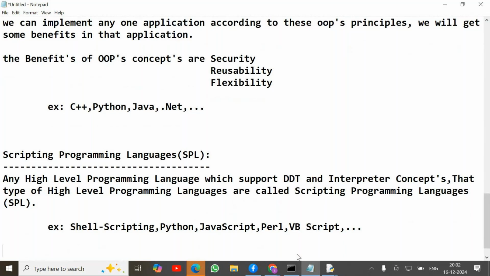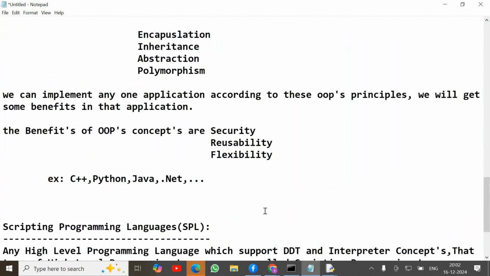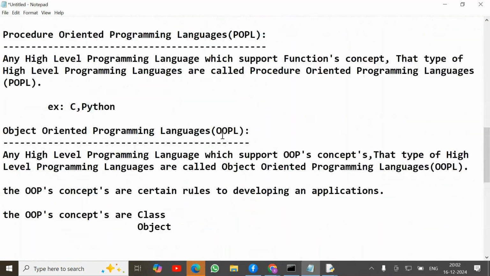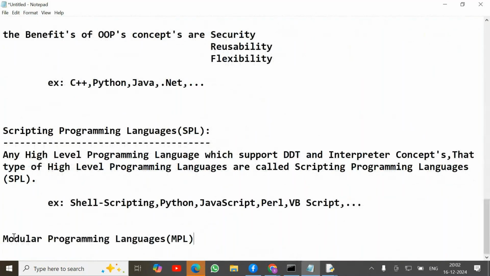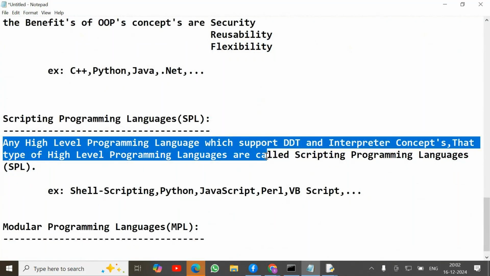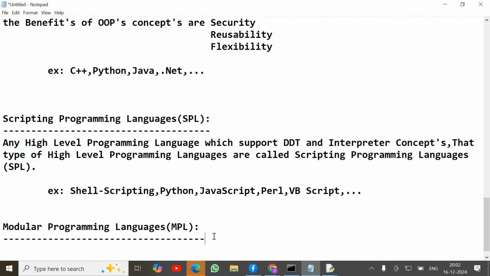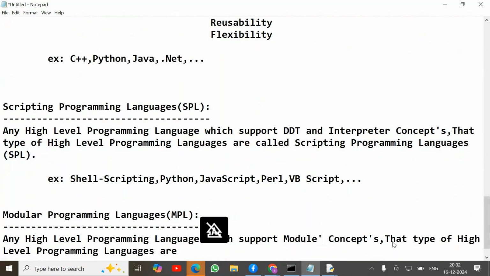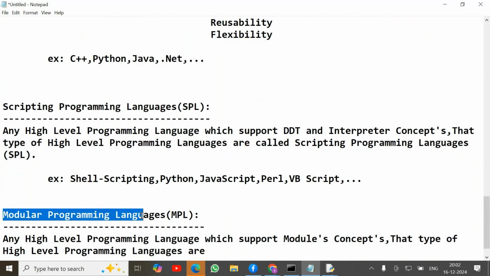Next, fourth category, modular programming languages. Any high level programming language which supports the modules concept, that type of high level programming languages are called modular programming languages.